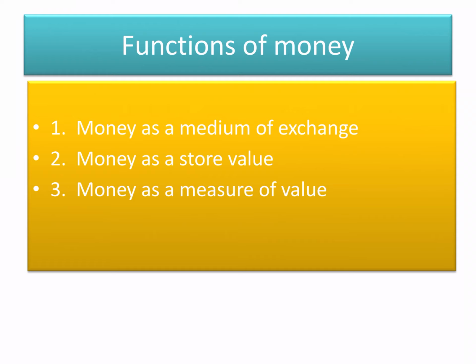Now next, the third function is that money is a measure of value. Money plays an important role as a measure of value. In a barter exchange system, it is more difficult to remember the exchange rates of value of goods and services, like 20 kgs wheat, 10 kgs rice, so it is too complicated. But money is very easily measured.